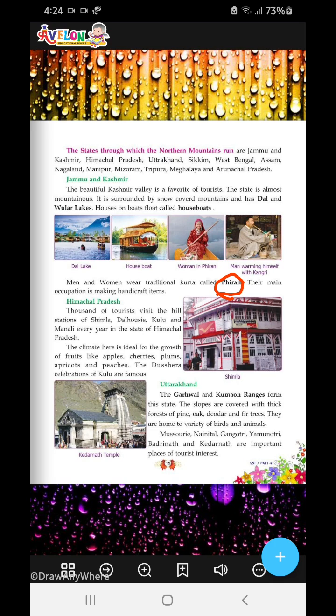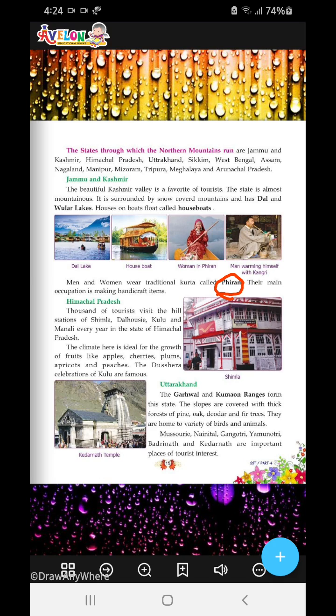This Himachal range has a lot of orchards also, which give us fruits. The Dashera celebrations of Kulu are very, very famous. During Dashera, you must go and try it out once in your lifetime at least. I think almost all of you have gone to this place.